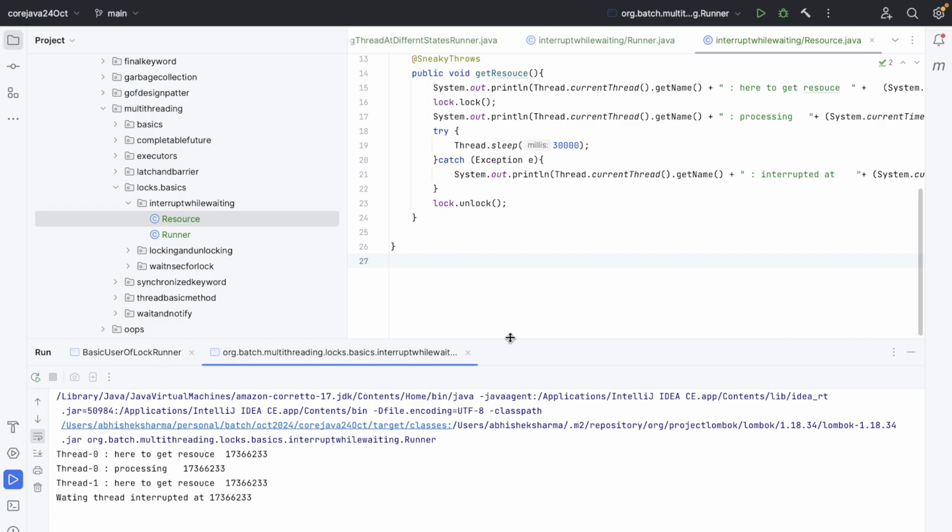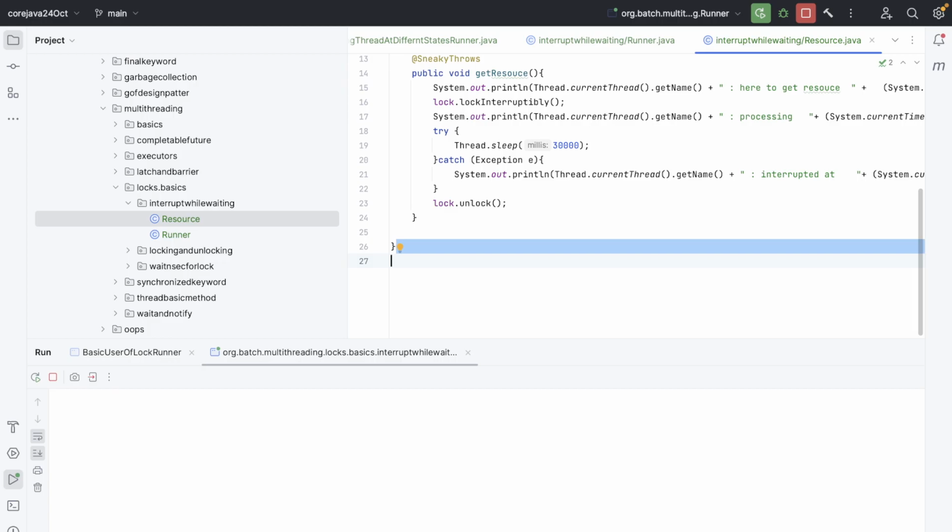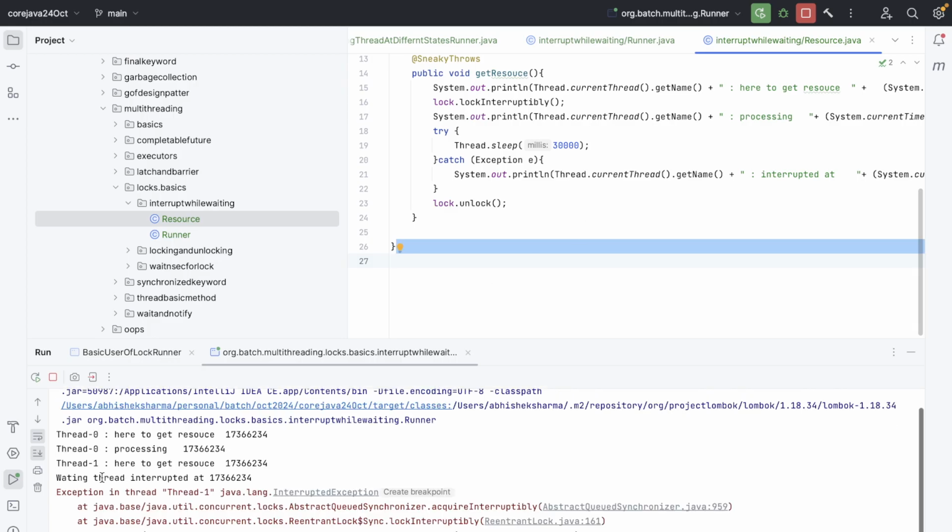So now you can say, okay, what's the difference? It makes no sense, it's the same thing that happened earlier. So what's the difference? The difference is we haven't used a method. We can take the lock, but we can take the lock interruptibly. So now if we run it, thread 1 comes here and see, boom. As soon as the waiting thread was interrupted, the exception is thrown, right?